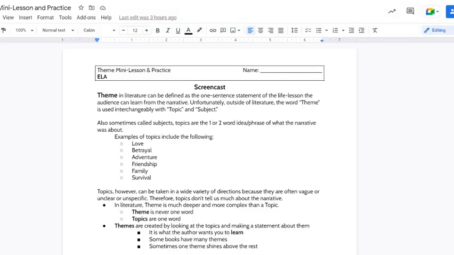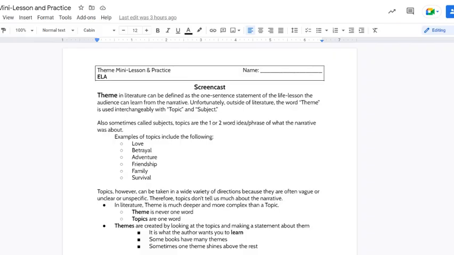Narrative elements. Today's topic: theme. Now, theme in literature can be defined as a one-sentence statement of the life lesson the audience can learn from the narrative. Unfortunately, outside of literature, the word theme is used interchangeably with topic and subject, so we need to clarify the difference between those in order to understand what a theme is and how to write one of your own.